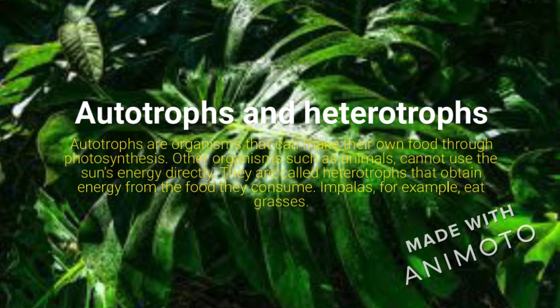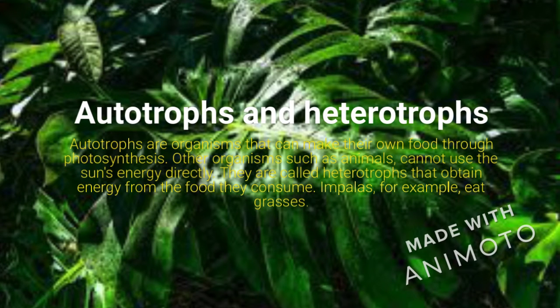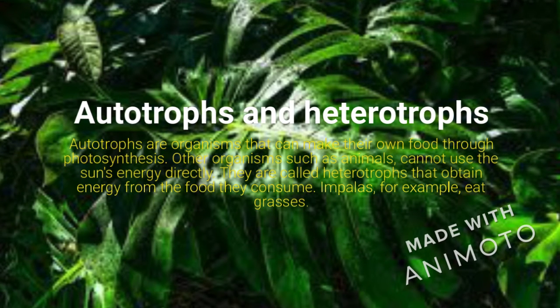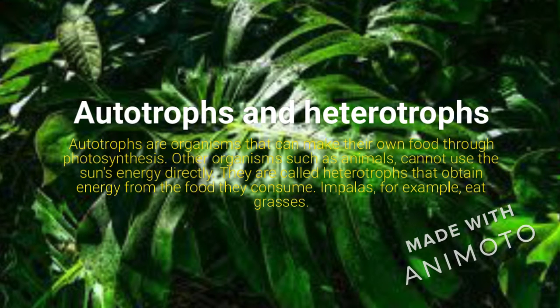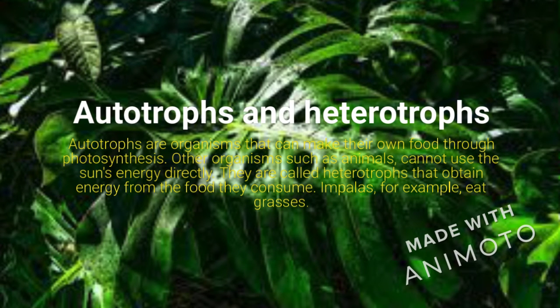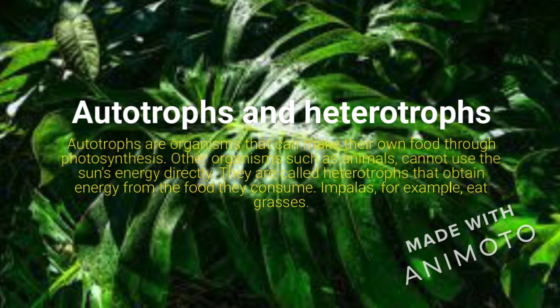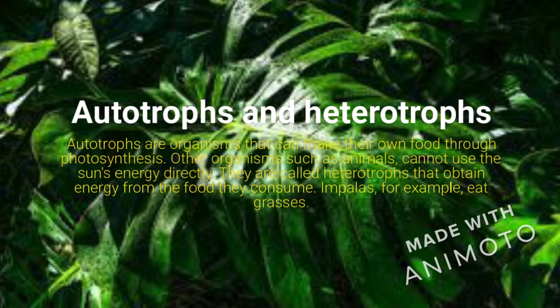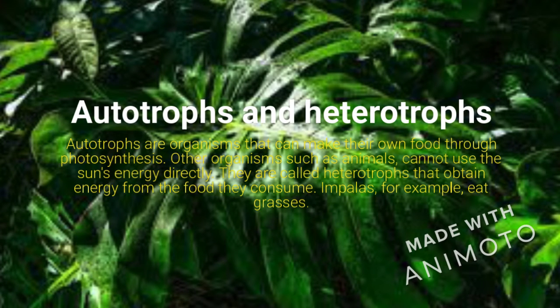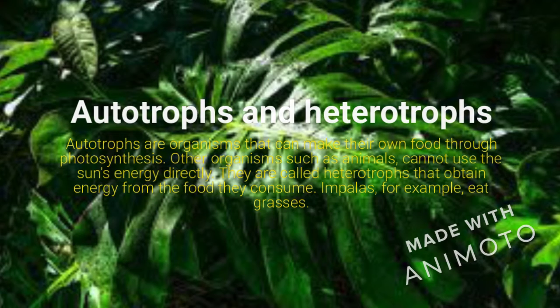Autotrophs and heterotrophs. Autotrophs are organisms that can make their own food through photosynthesis. Other organisms, such as animals, cannot use the sun's energy directly. They are called heterotrophs, and they obtain energy from the food they consume. Impalas, for example, eat grasses.